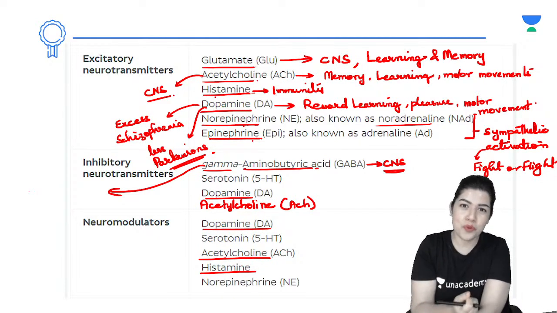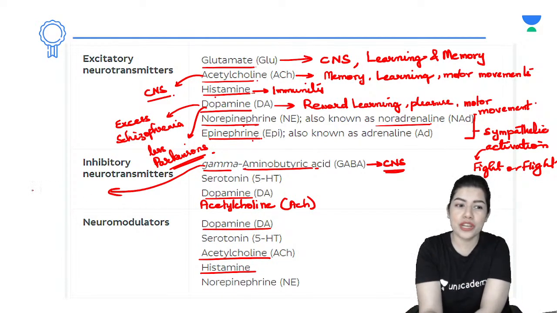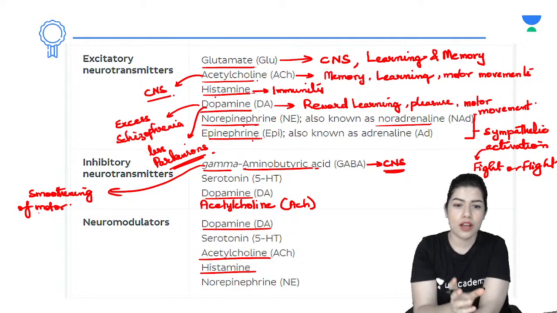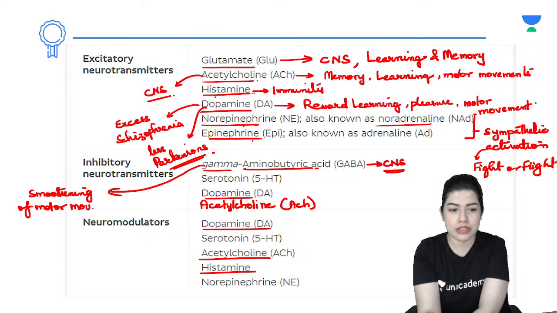Sometimes we need to stop movement also, especially with smoothening of motor movement. In the basal ganglia there is this one part, globus pallidus, which mostly secretes gamma aminobutyric acid so that motor movements get smoothened out. Yes, absolutely. So smoothing of motor movements.